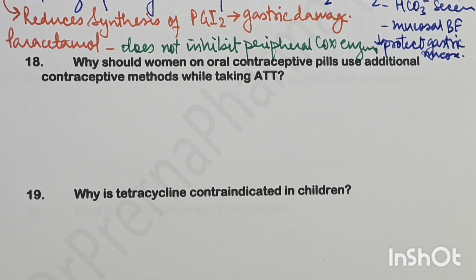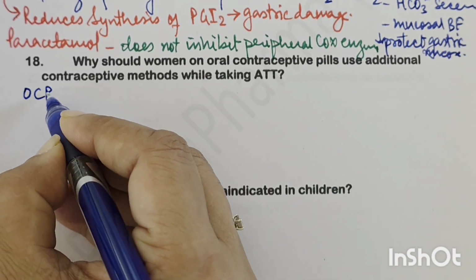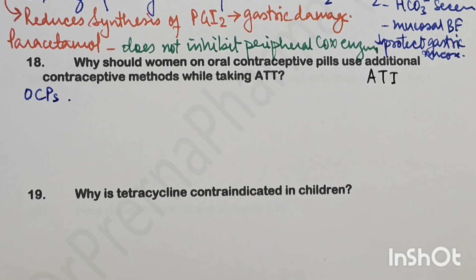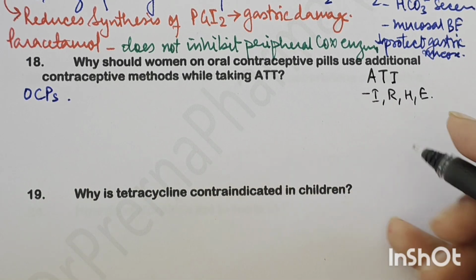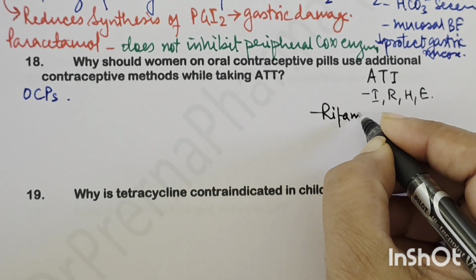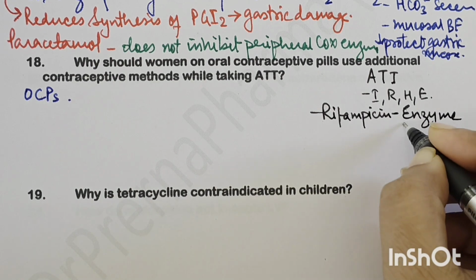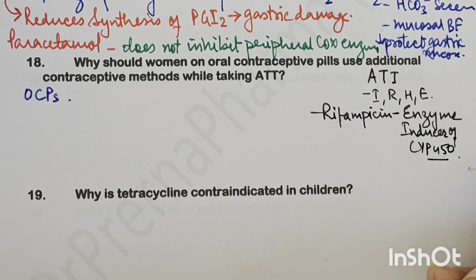Now, why should women on OCP use additional contraceptive methods while taking ATT? So let's understand the OCPs, and then let's understand the ATT, that is anti-tubercular drug. Anti-tubercular drug has isoniazid, rifampicin, pyrazinamide, and ethambutol, right? Out of which rifampicin is the biggest culprit. Rifampicin is basically an enzyme inducer of cytochrome P450 family. Okay. So what does rifampicin do?